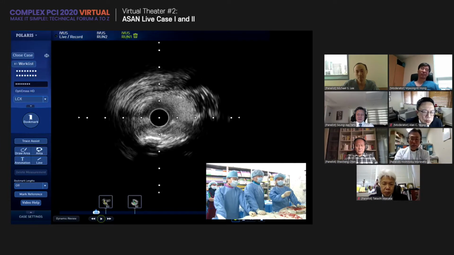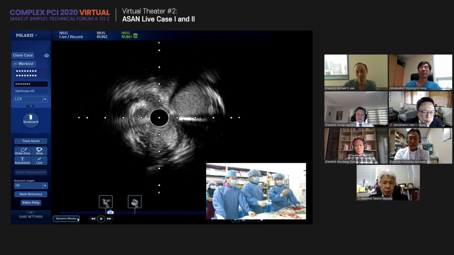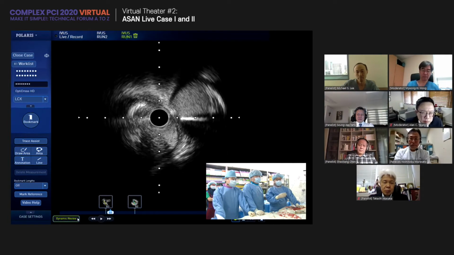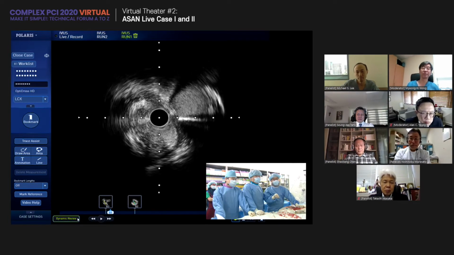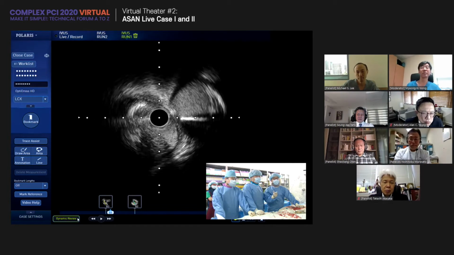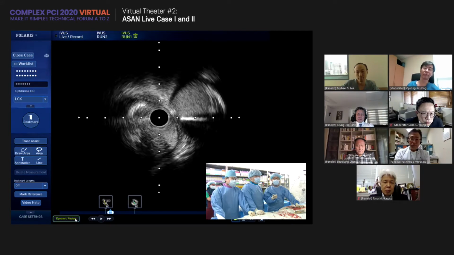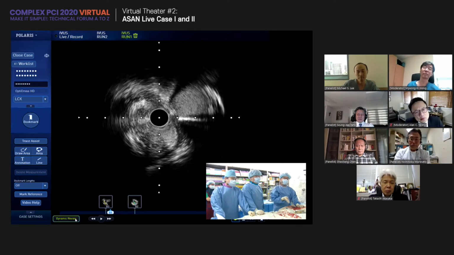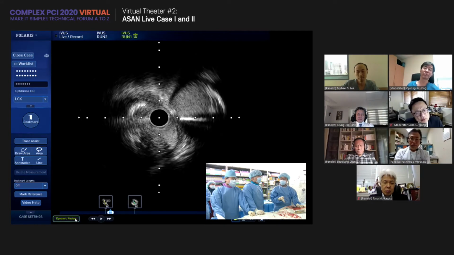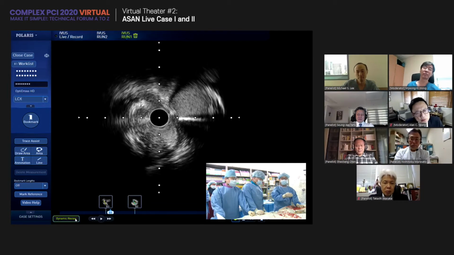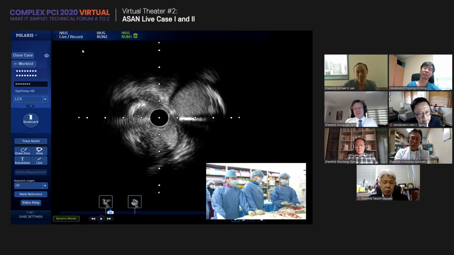Looking at the plaque, it is located on the lateral part of the SOC ostium, as you see, and the lumen diameter is at least 3.0. The plaque is very heavy, more than 80%, and on the basis of the IVUS, we definitely require two stents. We cannot treat this well with a provisional stent, given the heavy plaque burden and some eccentric calcification.